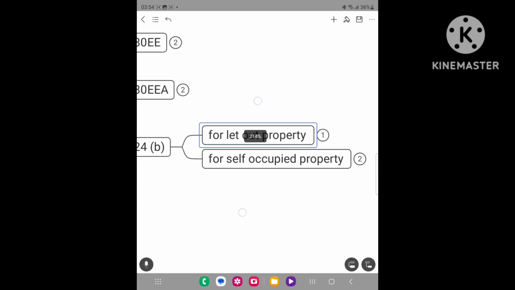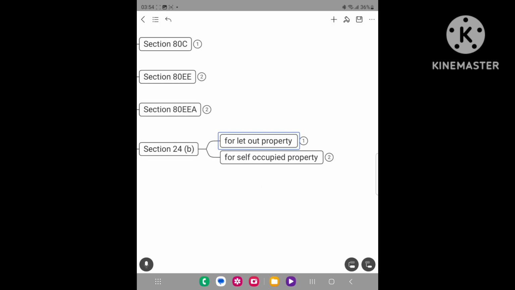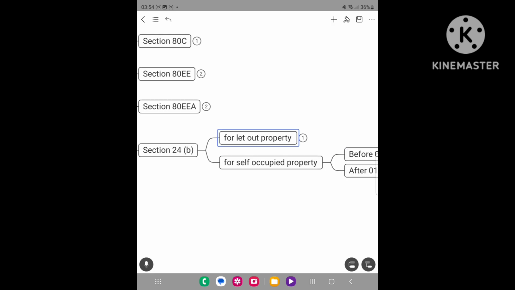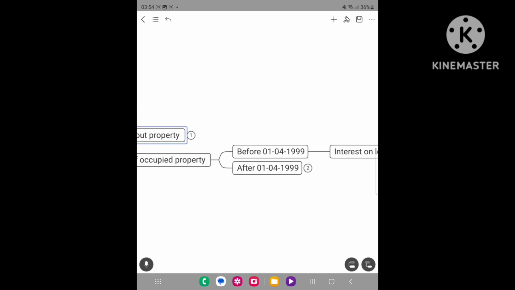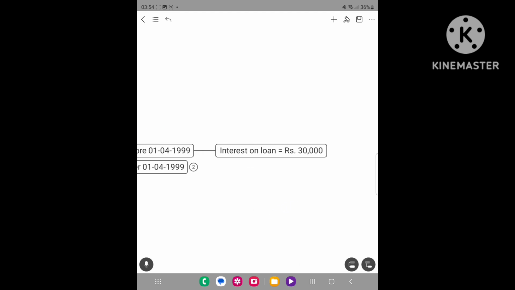But in case of self-occupied property, the interest on loan taken for the self-occupied property will be allowed as a deduction under certain conditions. Now, if the property is acquired or constructed before 1/4/1999, then interest on loan is allowed as a deduction up to rupees 30,000.